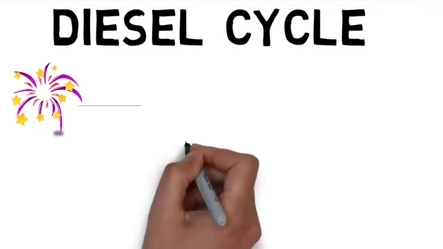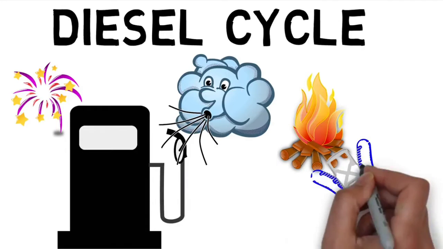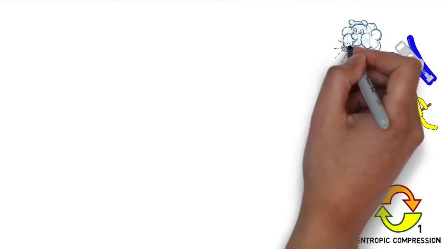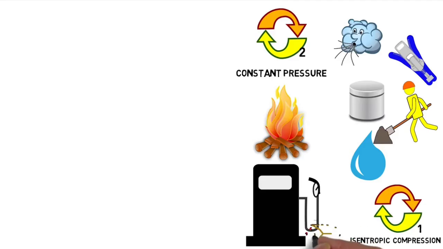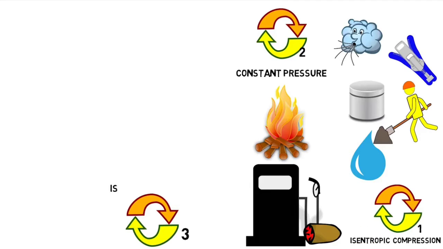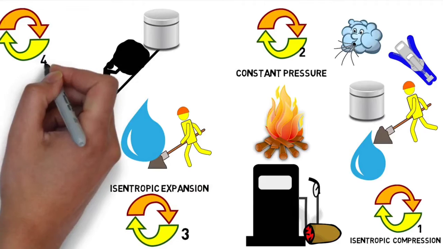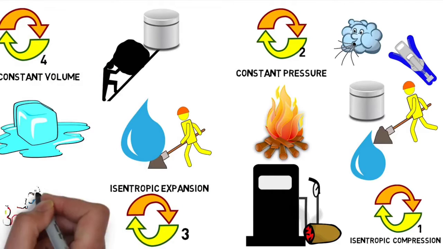The diesel cycle makes use of spontaneous ignition of fuel from the heat generated during the compression of air in the combustion chamber. It consists of the following processes. Process 1 is an isentropic compression of the fluid in the form of work done by the piston to compress the air. Process 2 is the reversible constant pressure heating, wherein fuel undergoes combustion. Process 3 is isentropic expansion, where work is done by the fluid to push the piston. This produces usable work. Process 4 is reversible constant volume cooling, wherein the residue exhaust is vented out.